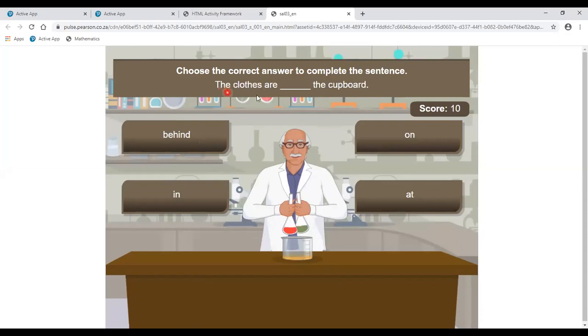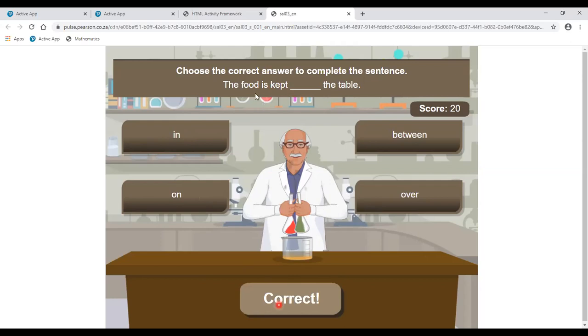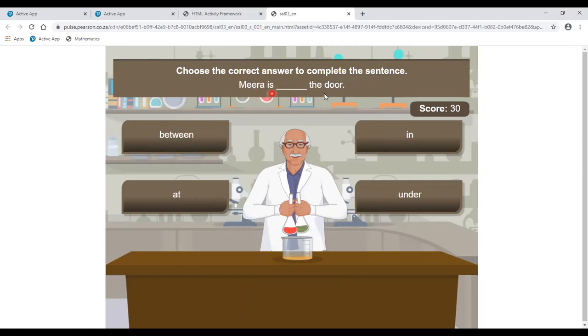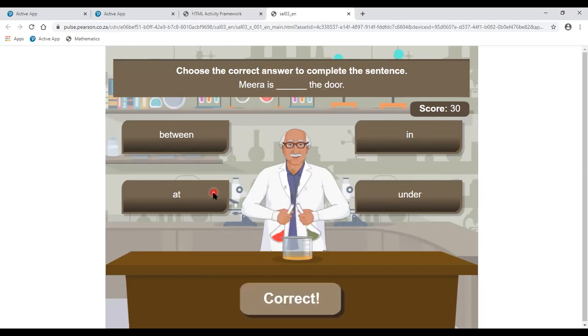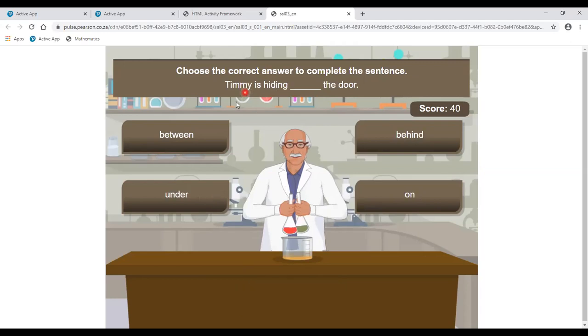Next, the clothes are dash the cupboard. 4 options: behind, on, in, at. Answer is in. Next, the food is kept dash the table. Answer is on. Next, Meera is dash the door. Answer is at. Next, Timmy is hiding dash the door. Answer is behind.